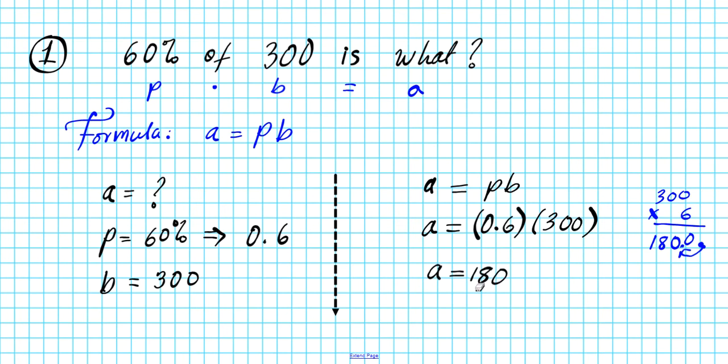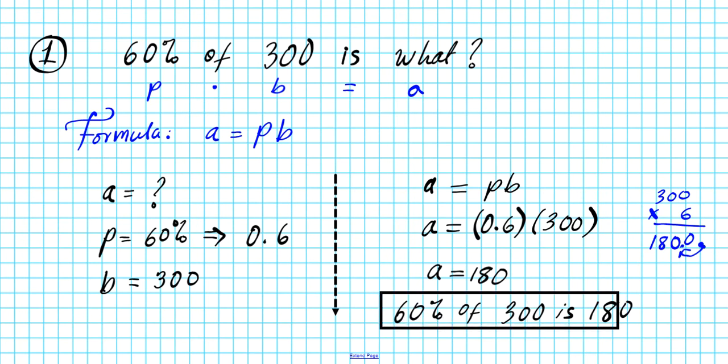Let's place the answer in the context of the question that was asked. So what does this answer mean? It means that 60% of 300 is 180. This is one way you can use the APB percent calculation formula to solve a percent problem.